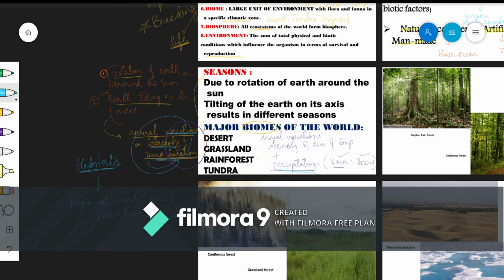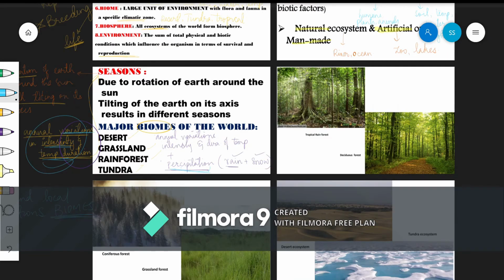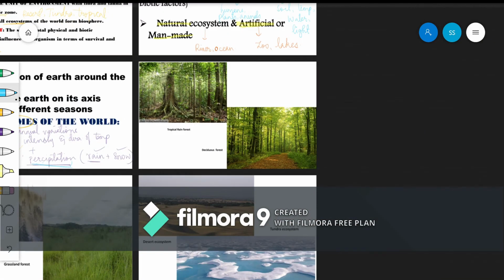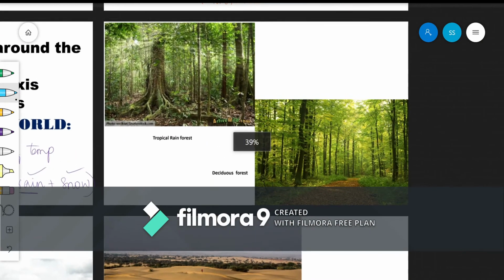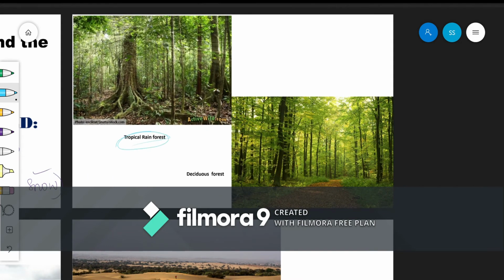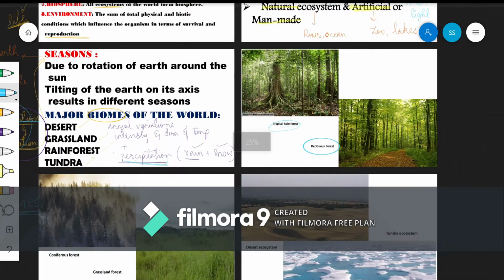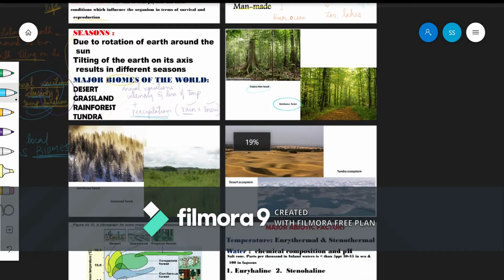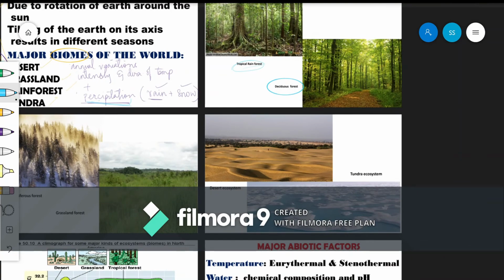So each one of them, seasons, biomes and habitats, are interconnected to each other and they are formed through this process. Now let's have a look at the various biomes present on the earth. So we have the tropical rainforest, the deciduous forest, the evergreen forest, the coniferous forest, the grasslands, the desert ecosystem, and the tundra region.